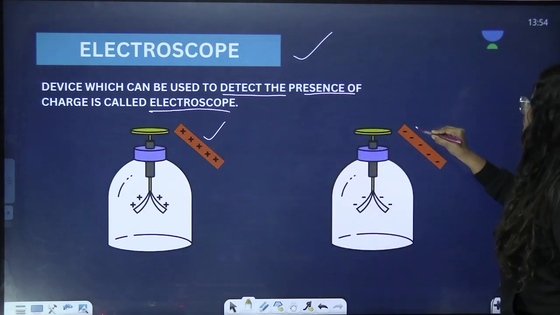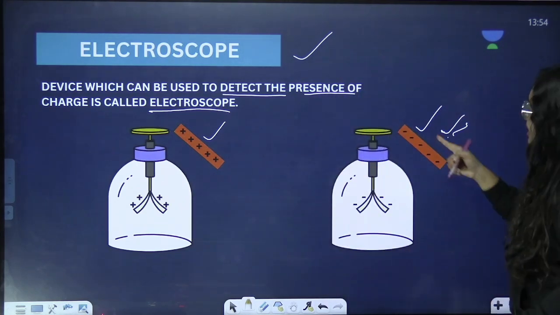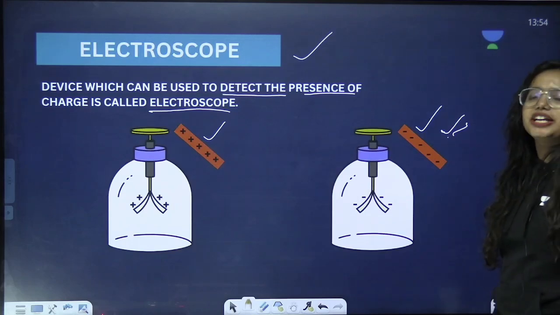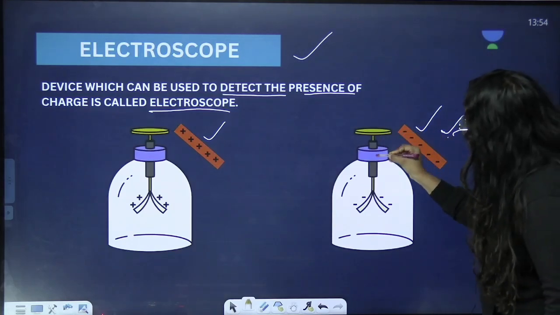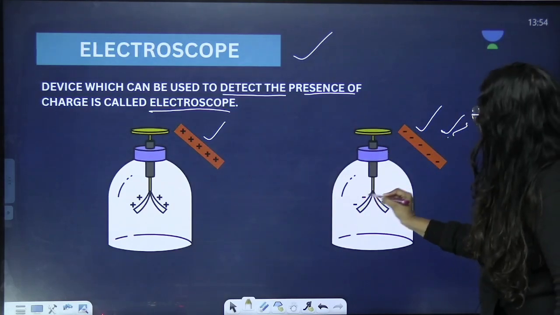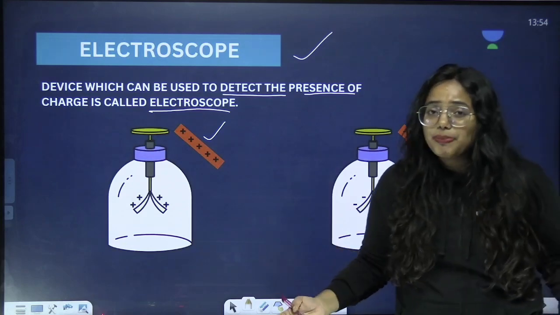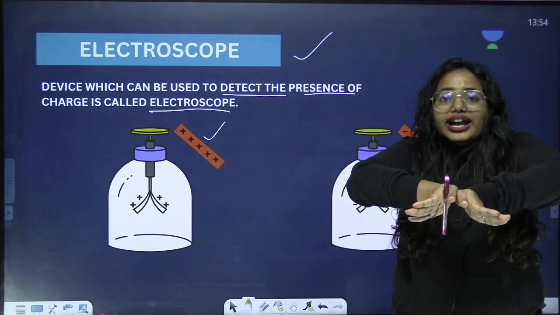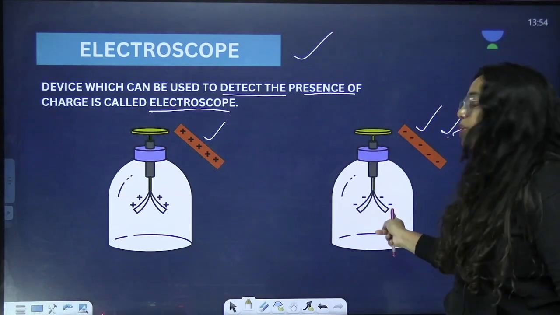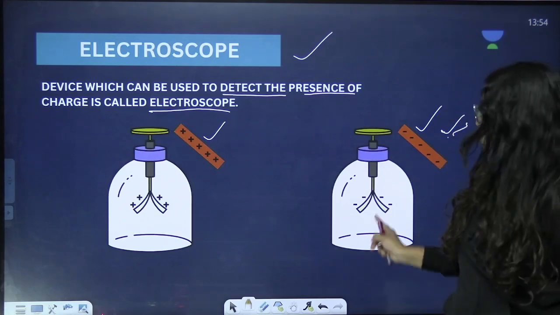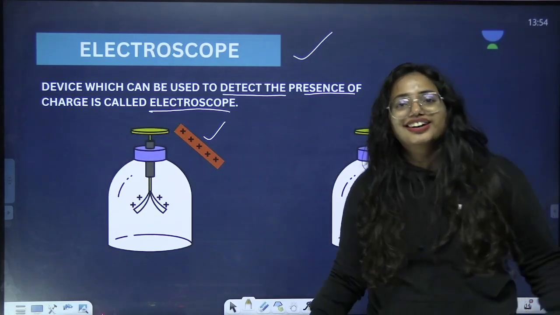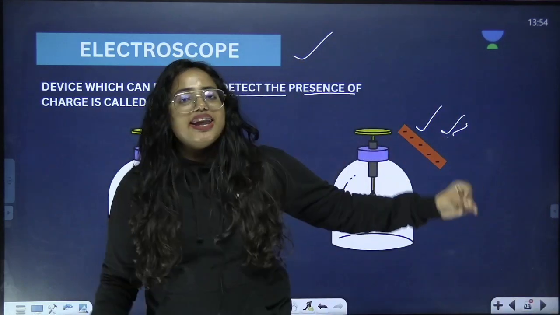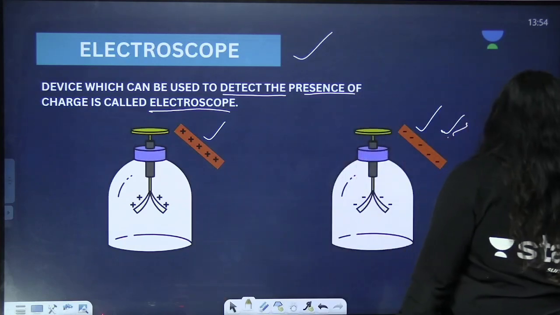Similarly, I am going to create another situation where you can see a negatively charged rod has been considered. Again, the charges get transferred, so both the leaves acquire the same type of charges. Again, you can see they are diverging because both of the leaves acquire the same type of charges. Clear? So they repel each other. So I hope everyone is clear, and now we are moving towards the next one.